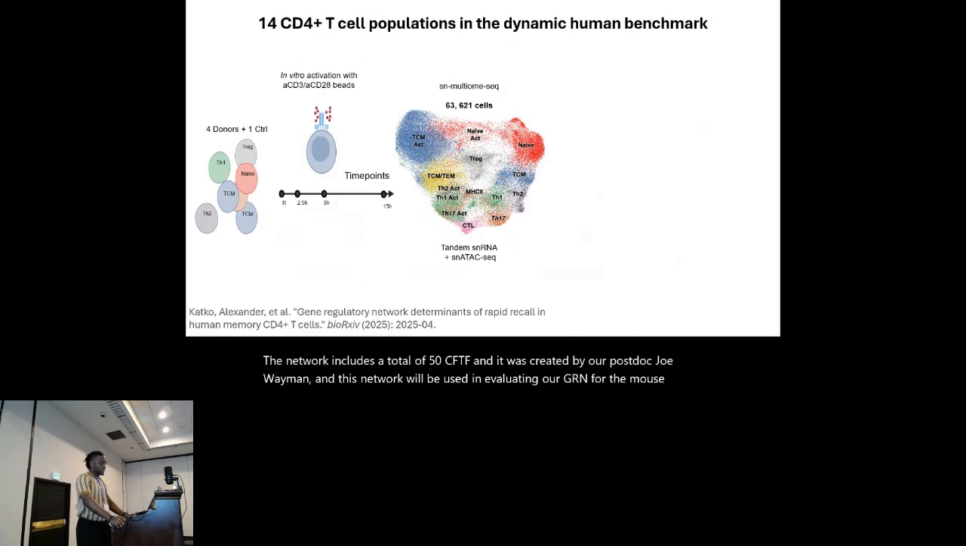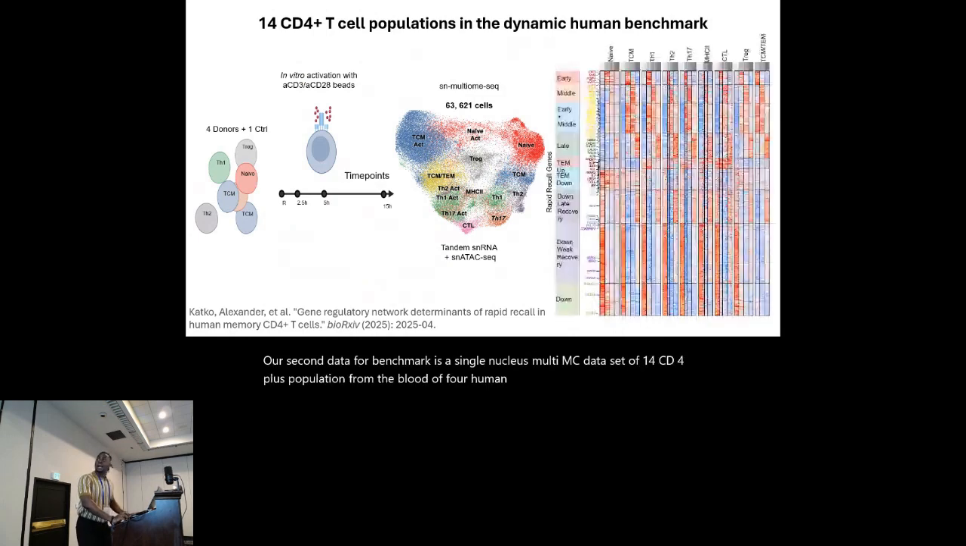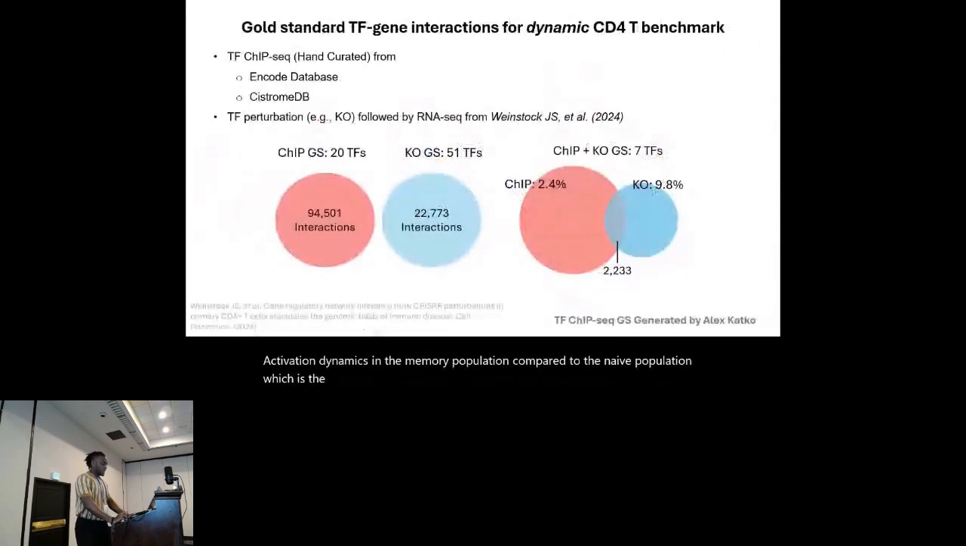Our second dataset for benchmark is a single nucleus multi-omic dataset of 14 CD4 plus populations from the blood of 4 human donors. Here I have a heat map just showing the transcriptomic profile of this cell population. One thing we see here is a stronger activation dynamic in the memory populations compared to the naive population, which is the first one here.